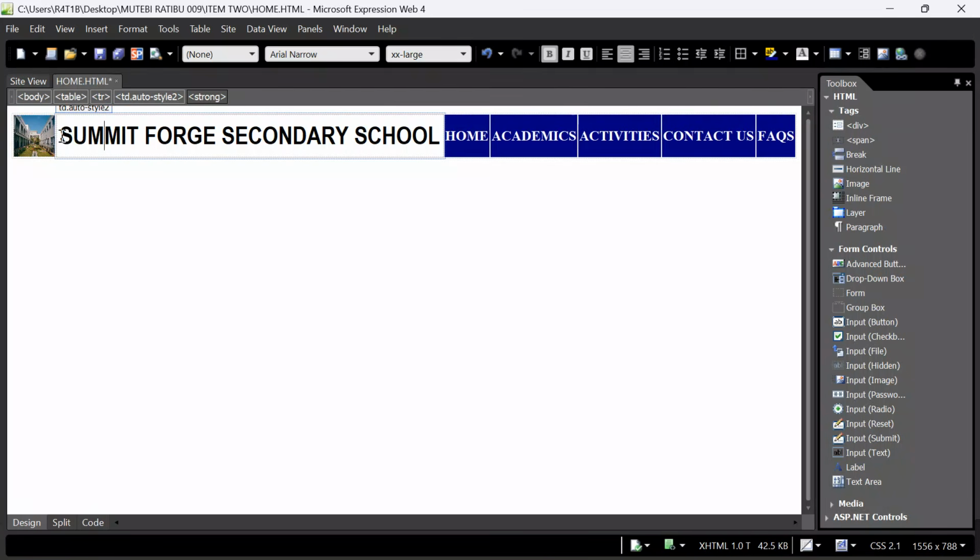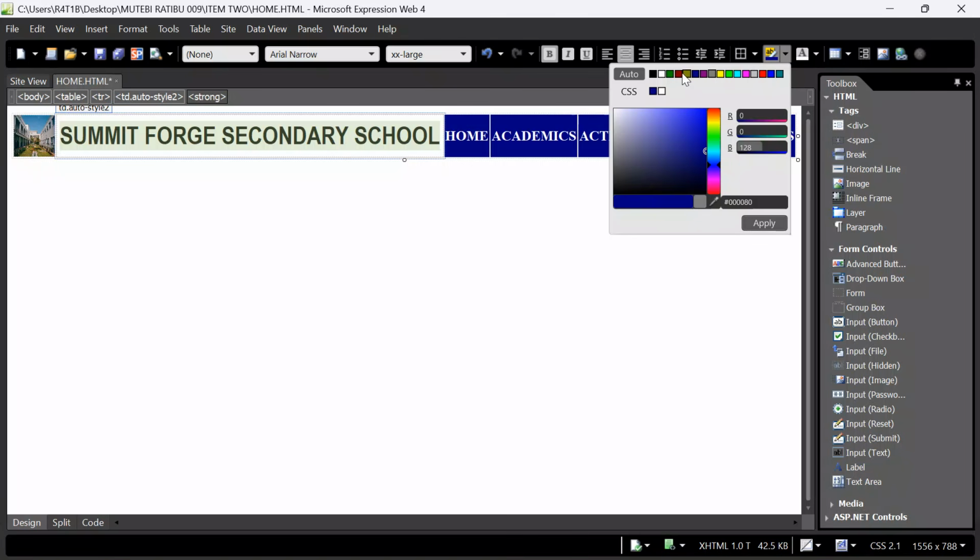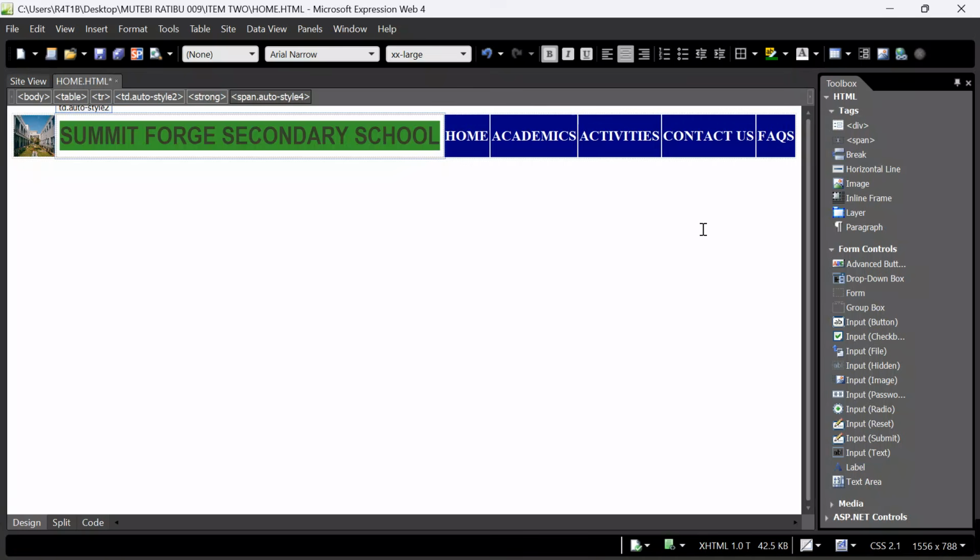Then away from that, I will also come to this cell where we have the school name. I say under here, I want to put a different color. Can this work? Yes, that can work, but I wanted a background color.